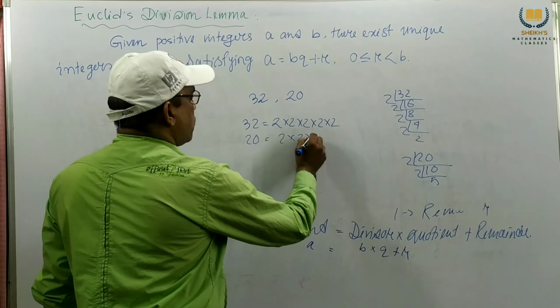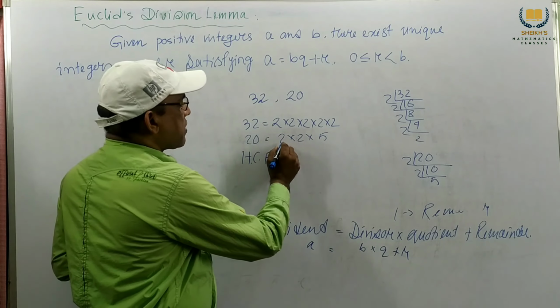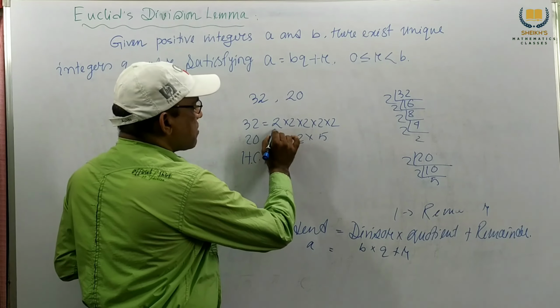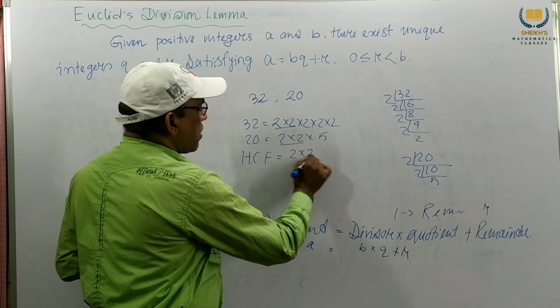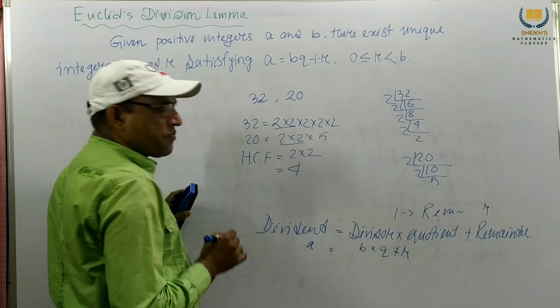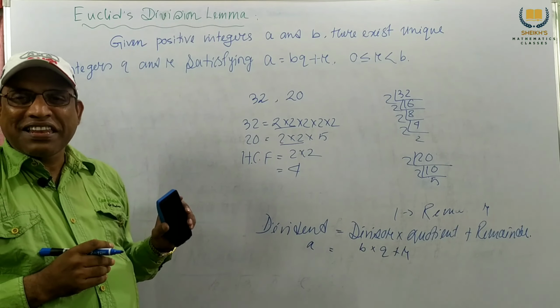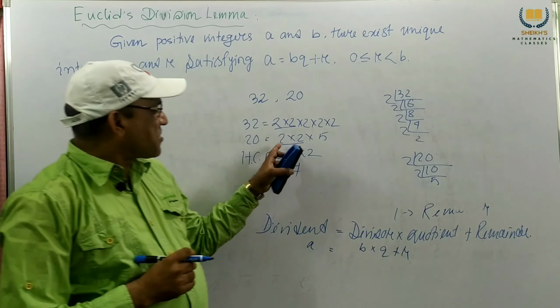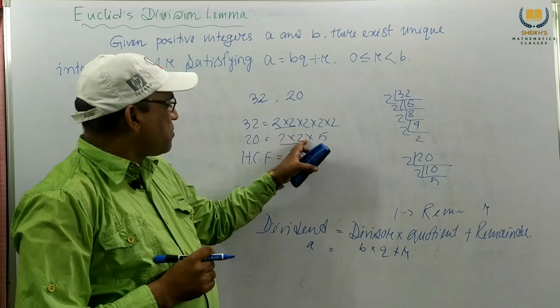So what is the HCF? Highest common factor. Here 2 appears two times, here also 2 two times. Only these two are common.